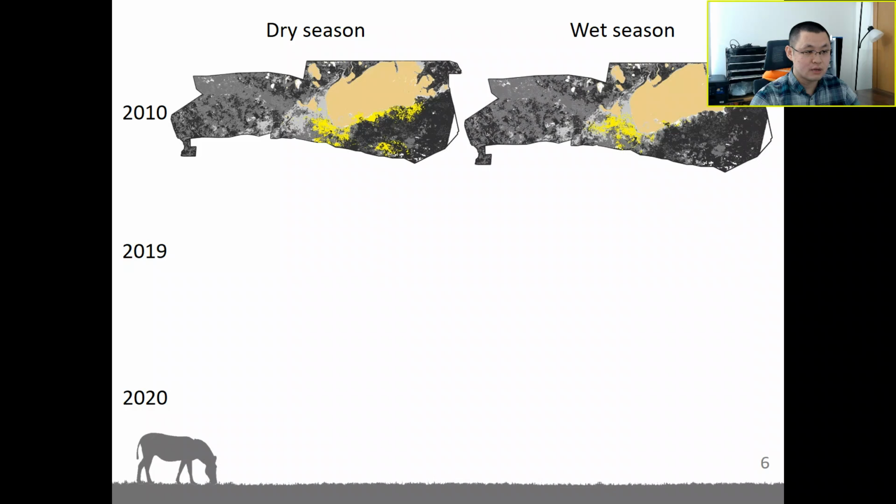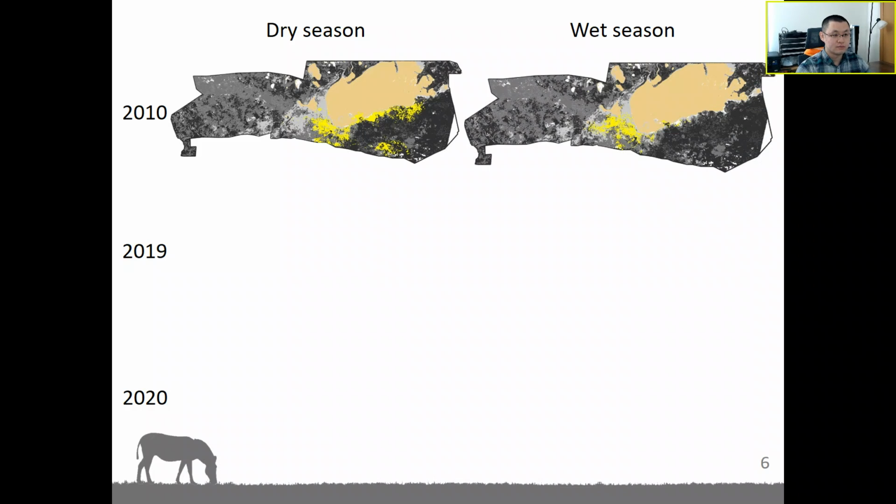Let's see where the zebra were during the study periods. So in the wet season in 2010, the zebra population aggregated at open habitats because there were more palatable grasses, and those grasses were the preferred resources for the zebra. During the dry season, because the preferred resources got depleted, some individuals moved to closed habitats.